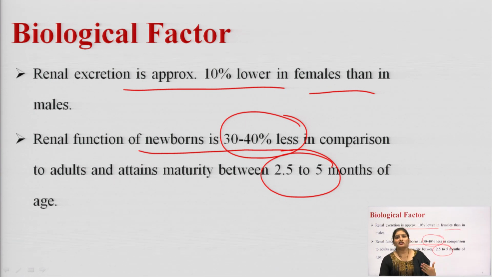There are certain biological factors, for example, age and gender, that can also affect the renal clearance of the drug. For example, in females, the renal excretion is approximately 10% lower as compared to males. Okay. And when we talk about the effect of age, the renal function of a newborn is 30 to 40% less as compared to adults.